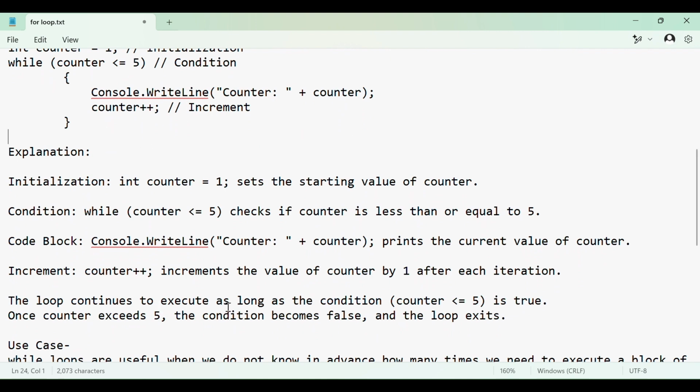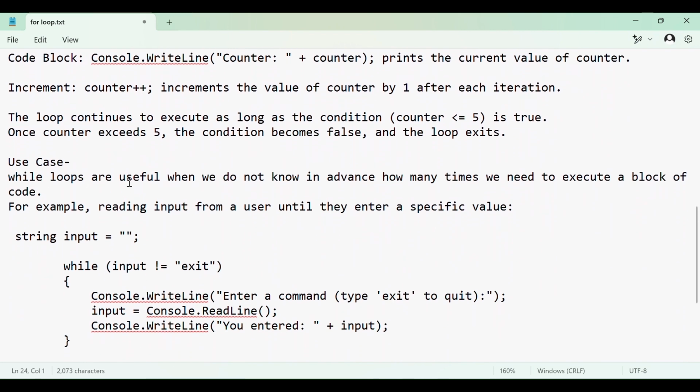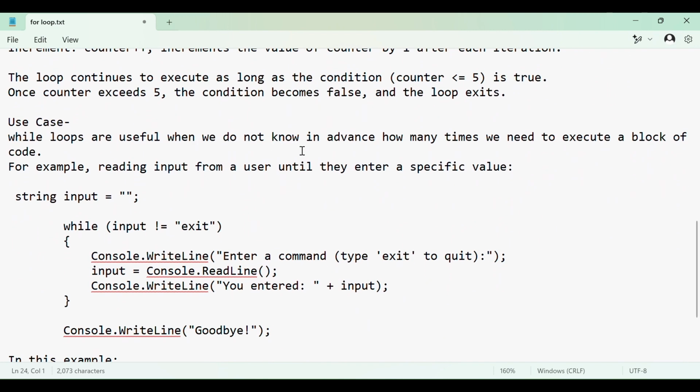The loop continues to execute as long as the condition counter is less than or equal to 5 is true. So till this condition is true, this loop is going to be executed. Once counter exceeds 5, the condition becomes false and the loop exits. So, use case: when to use a while loop. While loops are useful when we don't know in advance how many times we need to execute a block of code. So whenever we don't know the number of times to execute a block of code, that time we will use a while loop.